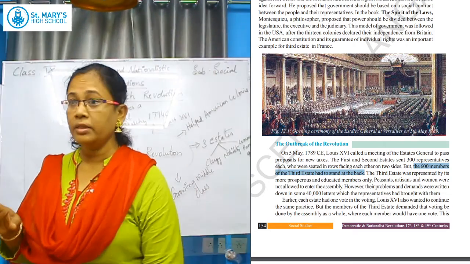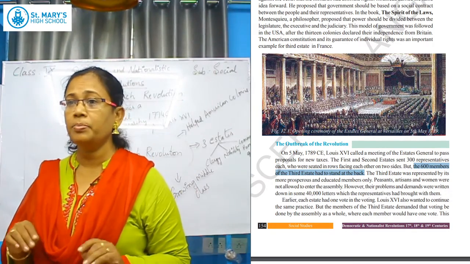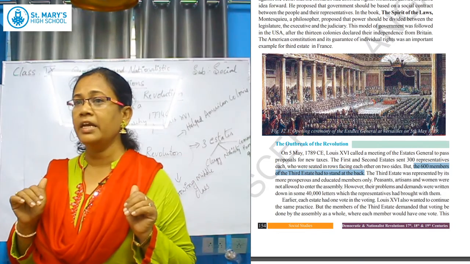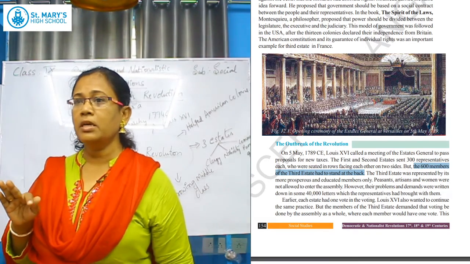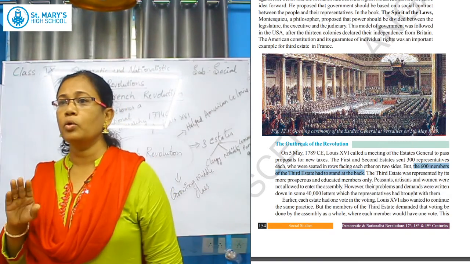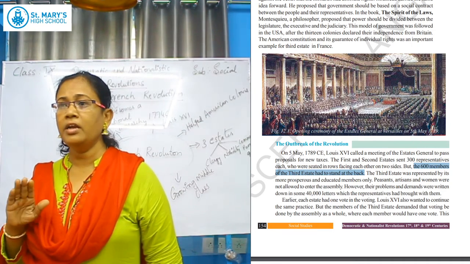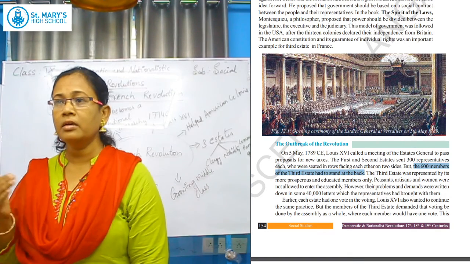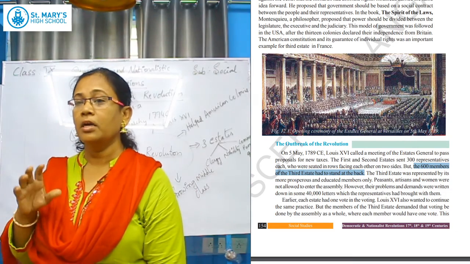They all went there. You can see in the picture, the first and second estate people had an arrangement, they were sitting. Who were standing at the back? The standing people are the third estate people. See how the discrimination was there in the court of the king at that time. The first estate and second estate were very neatly, cleanly seated with respect. And for the third estate people, there is no respect. They were standing like pillars in the court.